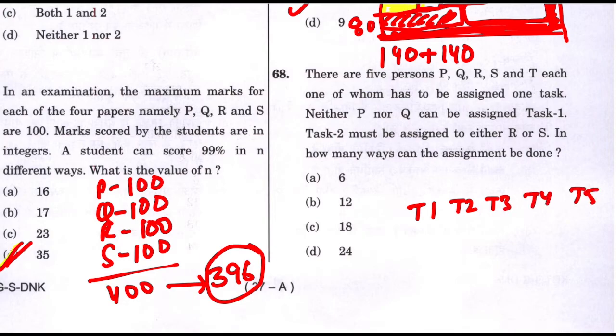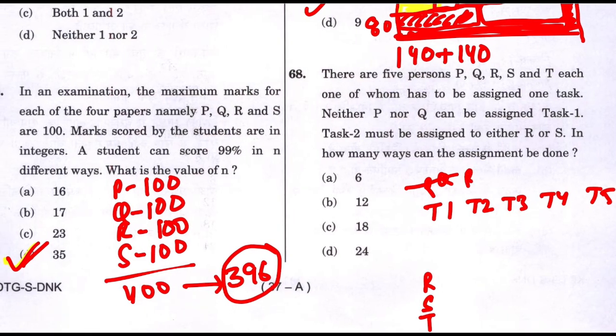Task number 1 cannot be done by P or Q. They cannot do it at all. So task number 1 can only be done by R, S, T. Done. Task number 2 can be done by R or S only. There is no restriction on tasks number 3, 4, 5, so no worries about them.